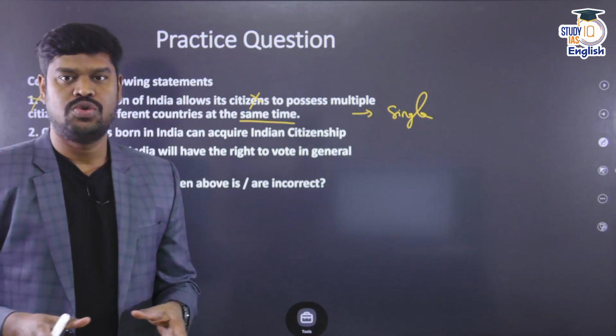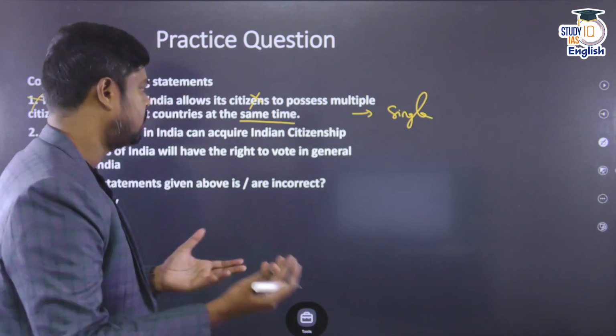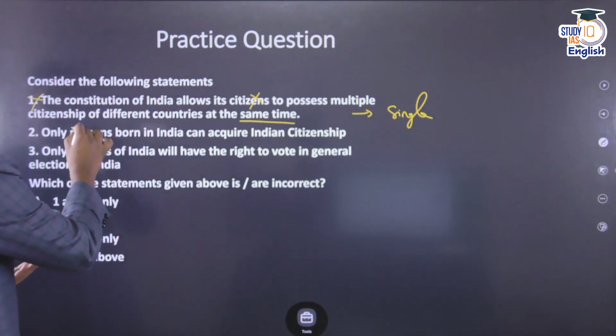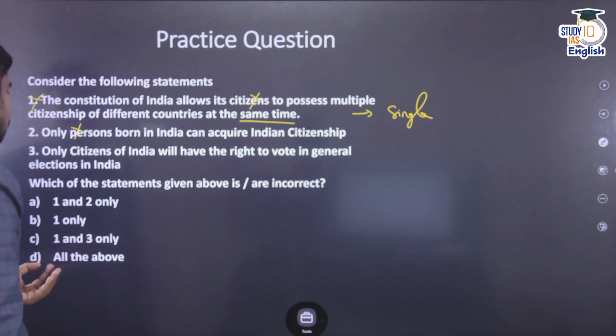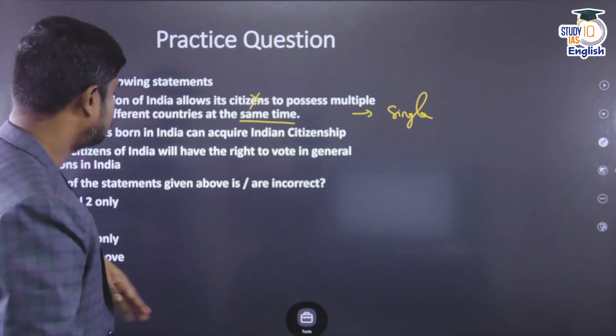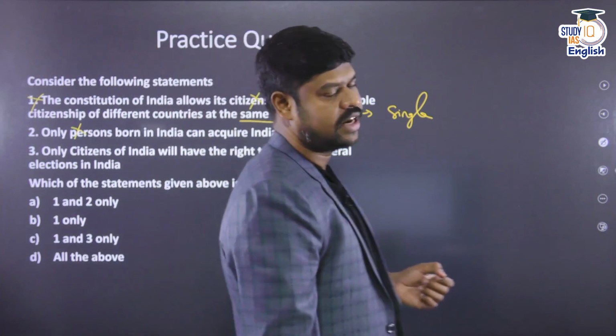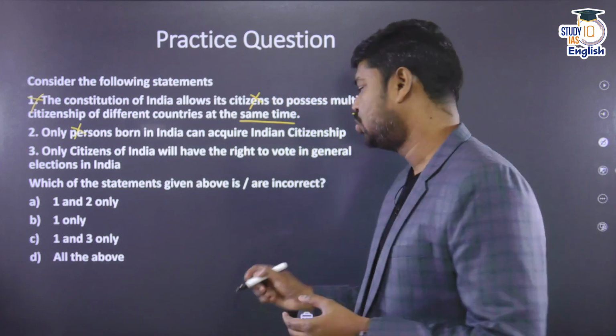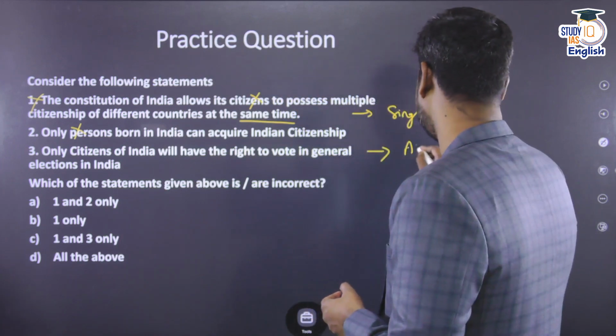So majorly it is through registration and naturalization, but yes, incorporation of territory can also happen. So this particular statement is wrong. Only citizen of India will have the right to vote in the general election. So this is very much true by virtue of Article 326 of the Constitution.